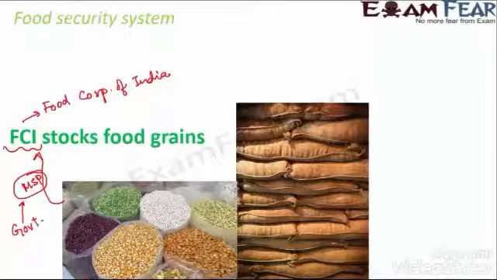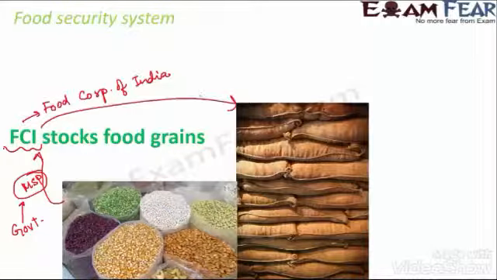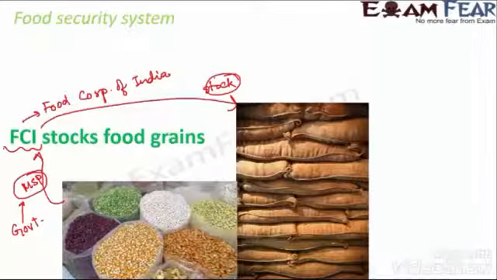And now what does it do? FCI will stock all these food items. So that is the main function of FCI. FCI will take the food grains from the farmers at MSP, that is minimum support price, and then stock the food grains properly. And where will they use the food grains?